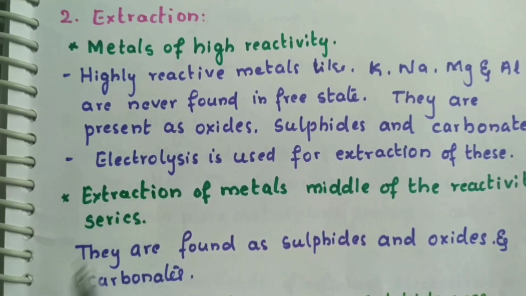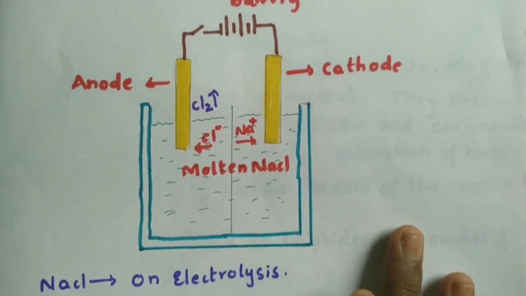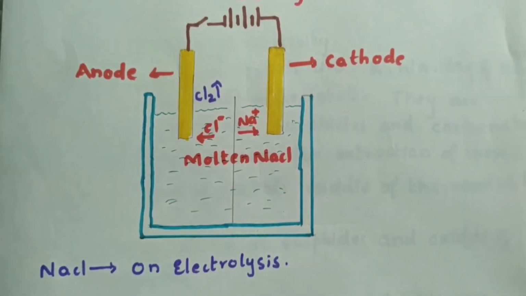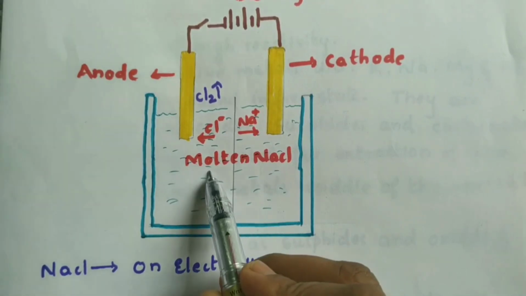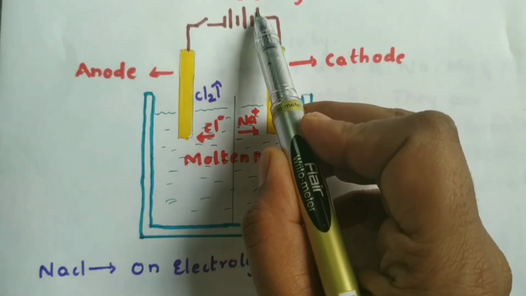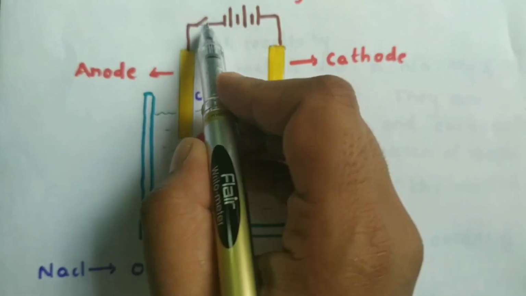Let us see how we do the electrolysis process in the extraction of sodium. I have drawn a very simple diagram for you which contains one container, and in that we have filled molten sodium chloride, and we are passing electricity using a battery. When we switch on the battery, when we close the key, what happens?